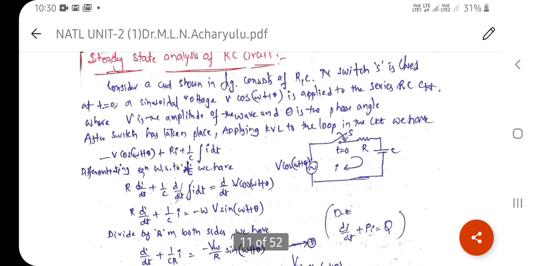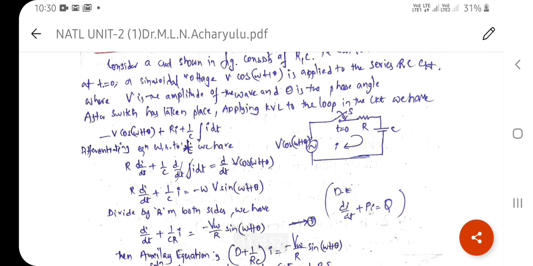Now take the right side, V cos of omega t plus theta, and differentiate with respect to t. The derivative of cos of omega t plus theta is minus omega sin of omega t plus theta, multiplied by V as usual. So this is also a first order differential equation, but here we need to calculate both the complementary function and the particular integral to get the complete solution of the given network.